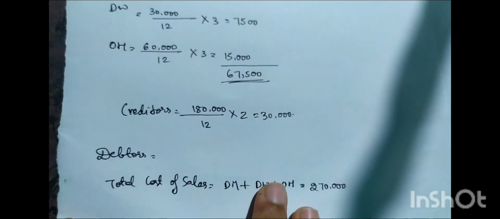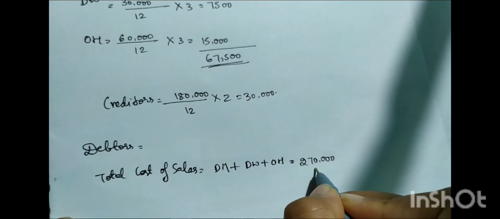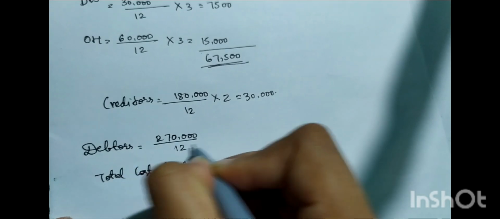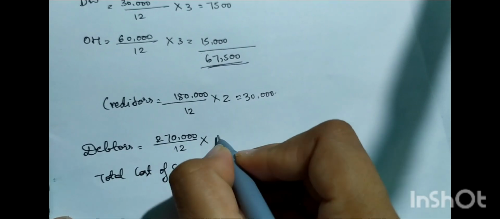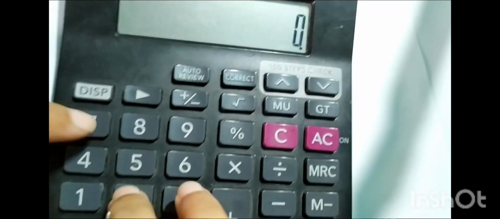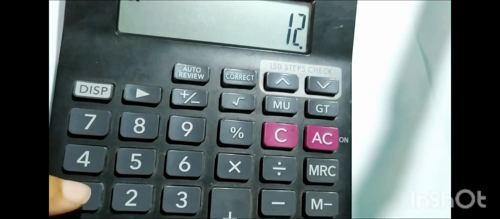So in this 2,70,000 upon 12 months into the time they have given us in the question, which is 3 months, this comes out to be 67,500.